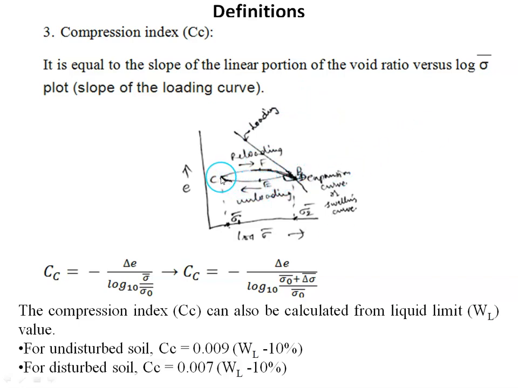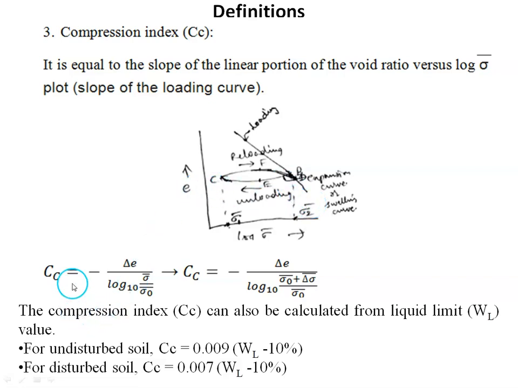When we start unloading gradually, the specimen starts swelling. In that case, if we take the dial gauge readings, calculate the void ratio, and plot the values on the same semilog sheet, we'll get the unloading curve like this. Then again, if we reload the soil sample with the same pressure increments, we'll get the reloading curve. So the slope of this loading curve represents the compression index.